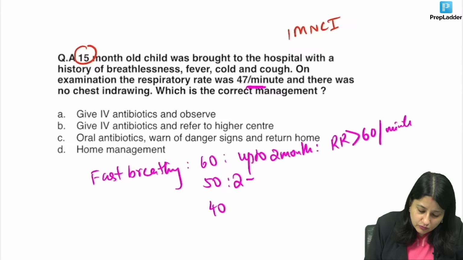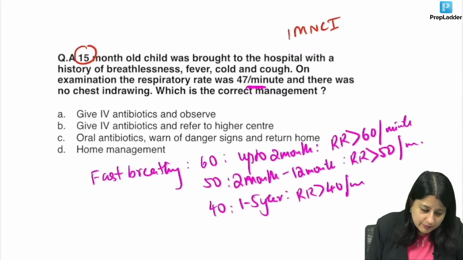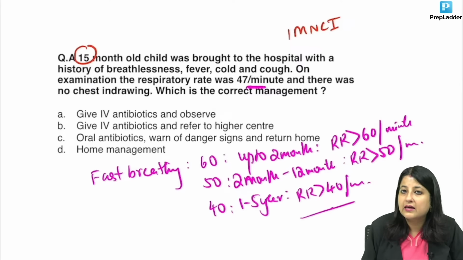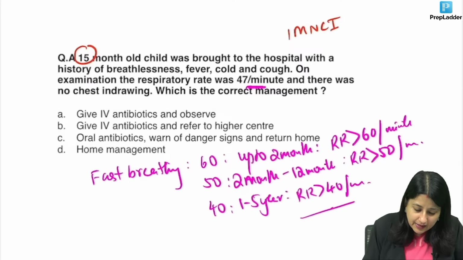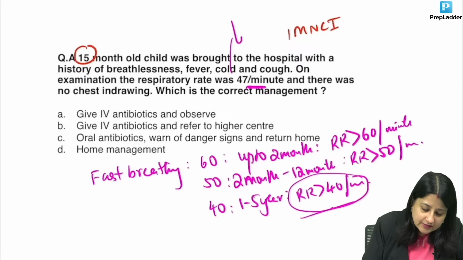2 months to 12 months, if it is more than 50 per minute, it is fast breathing. And what about 1 to 5 years, everybody? If respiratory rate is more than 40 per minute, it is fast breathing. Now look here, the baby is 15 months and the respiratory rate is more than 40. So, of course, the baby is a victim of fast breathing.